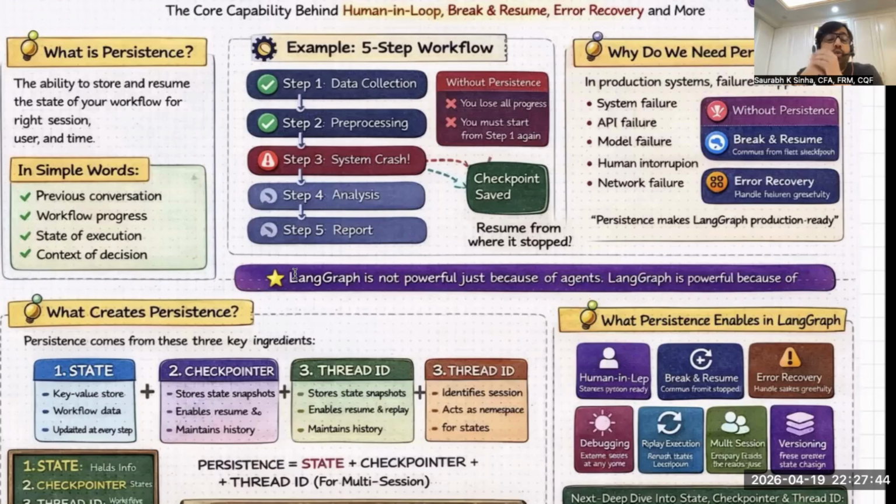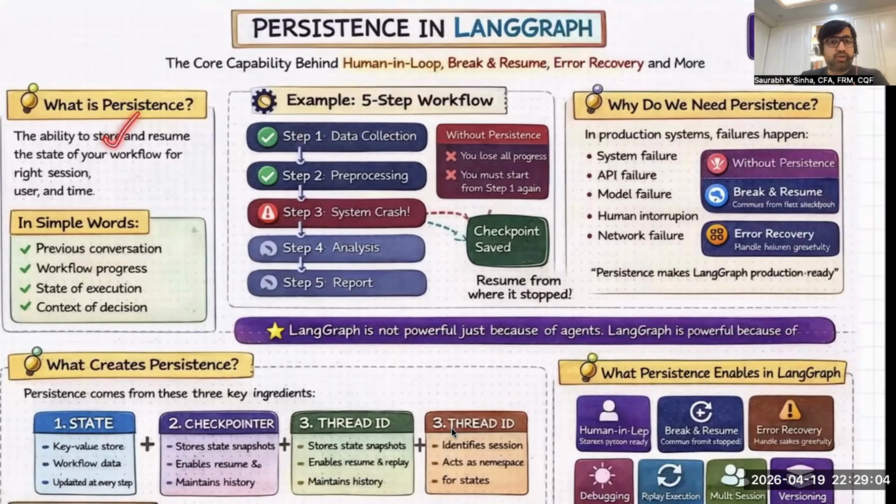Okay. So, what is persistence? Technically, persistence is the ability to store. Number one, ability to store. Number two, ability to resume the state of your workflow. And number three, the ability to store and resume the state of your workflow for the right session, for the right user, and the right time. That is what persistence is.